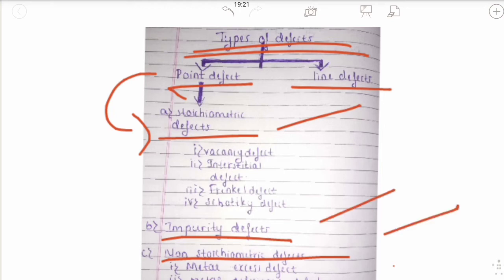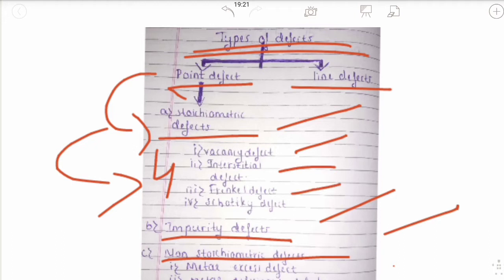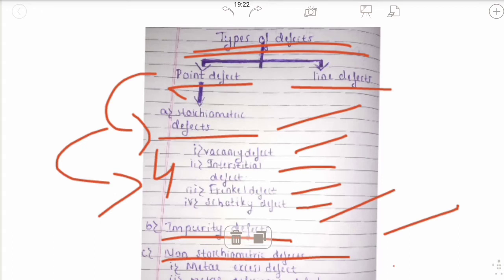Stoichiometric defects are classified into four different types: vacancy defect, interstitial defect, Frenkel defect and Schottky defect. Impurity defects are not classified further, whereas non-stoichiometric defects are classified into metal excess defect and metal deficiency defect.